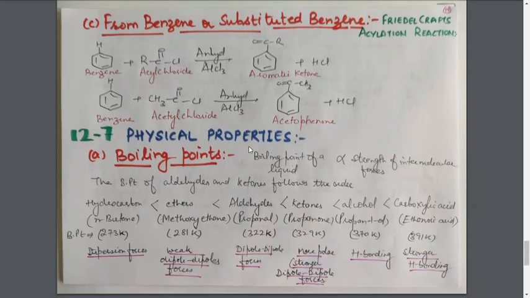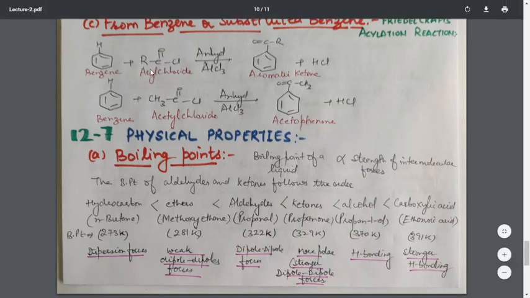And next is the last method for the preparation of ketones, that is from benzene or substituted benzene with the help of the Friedel-Crafts reaction. This is the same reaction from the previous class, that is 11th class, chapter hydrocarbons. In this case, we will carry out the Friedel-Crafts acylation reaction. Friedel-Crafts acylation reaction is a type of electrophilic substitution reaction in which an acyl group is introduced into the benzene ring. That is, a hydrogen atom of the benzene ring is replaced by this acyl group.